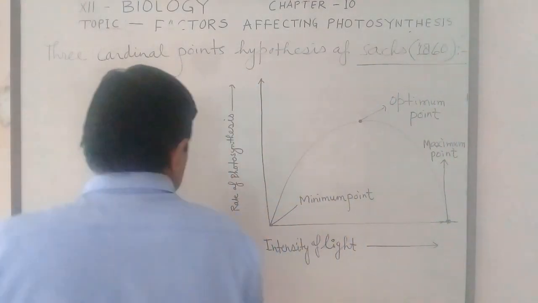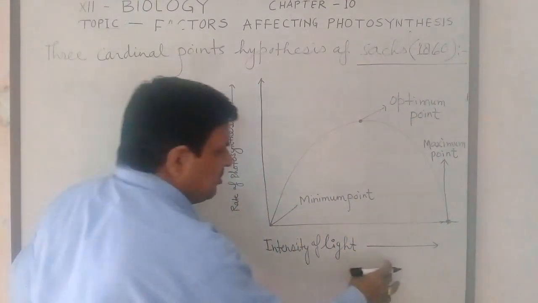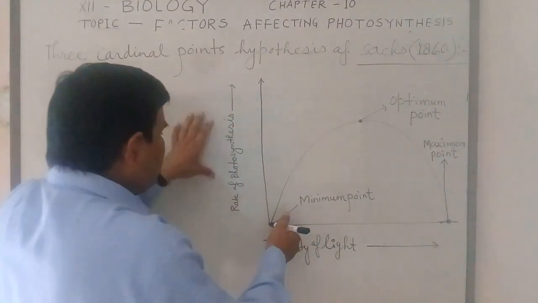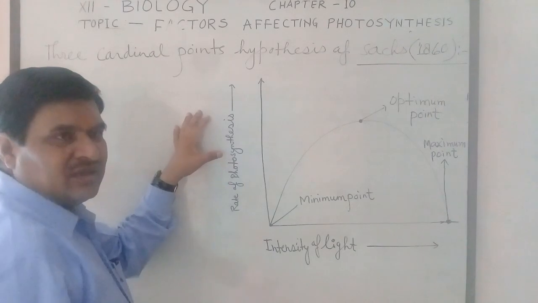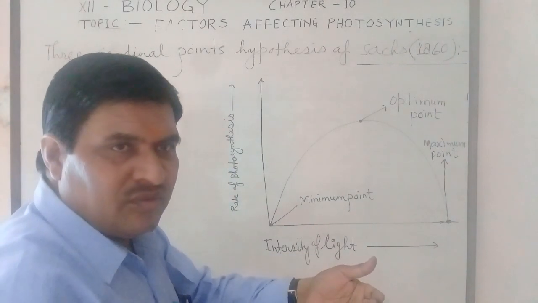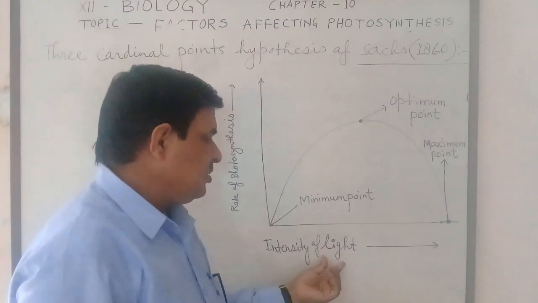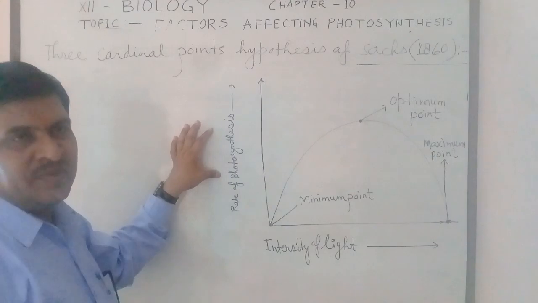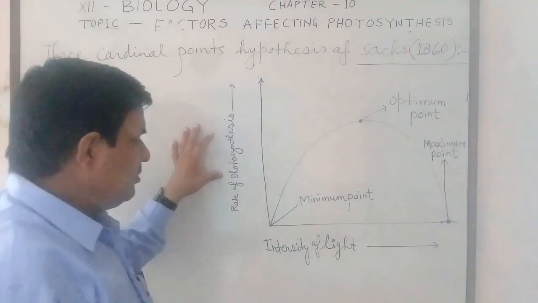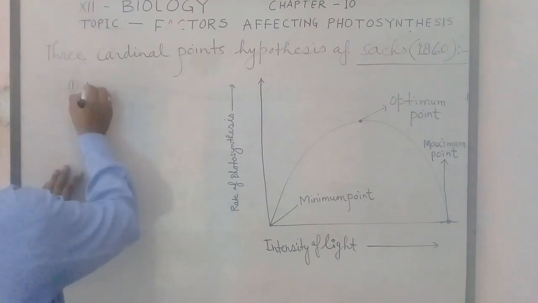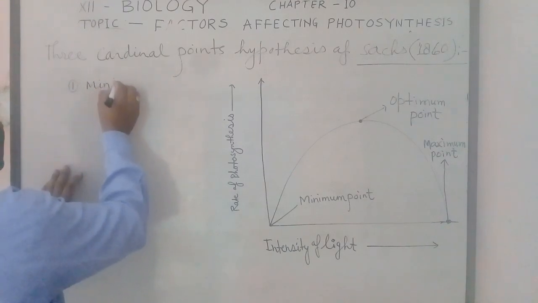Here, suppose intensity of light, if now start the photosynthesis, the value of the factor at which photosynthesis starts is called minimum point. So first one is minimum point.